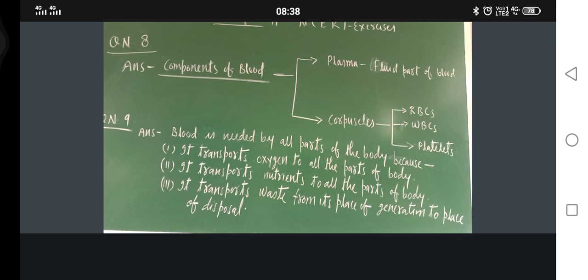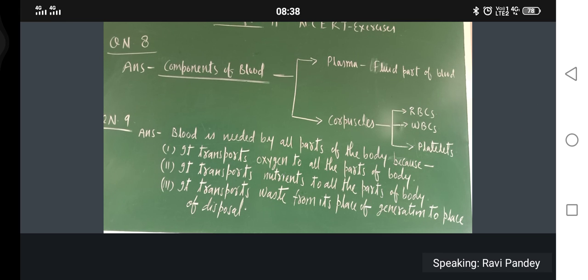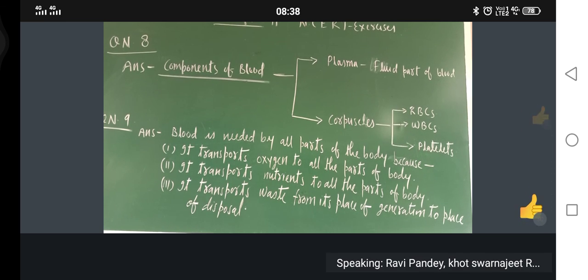It transports waste substances from its place of generation to place of disposal. So these are the different functions of blood, or you can say these are the reasons because of which blood is needed by all the parts of body. Any doubt? No doubt. Okay, I will delete this one and will teach you question number 10.